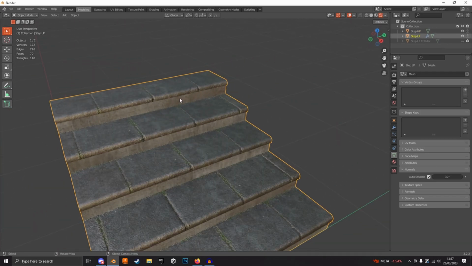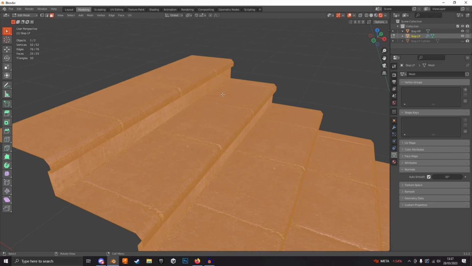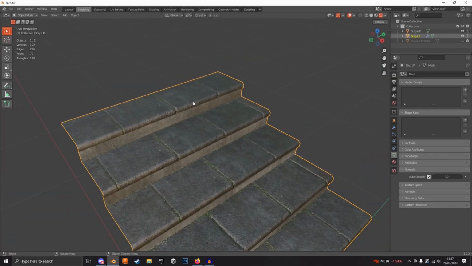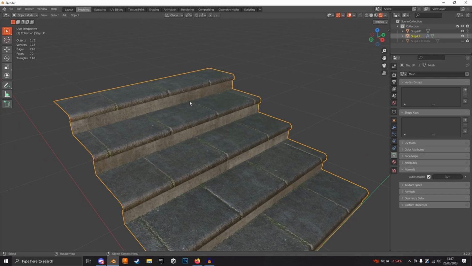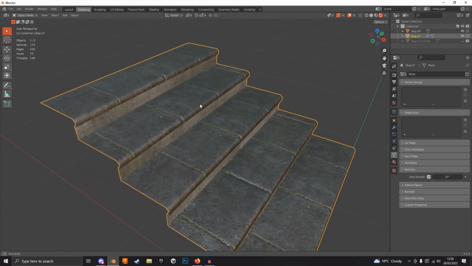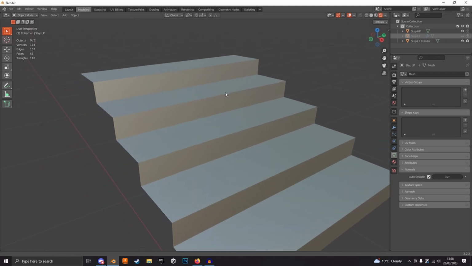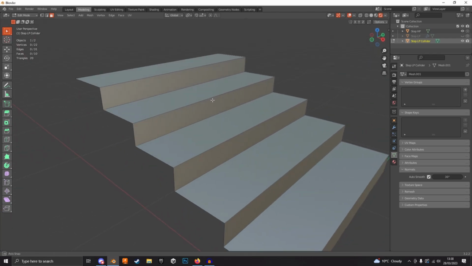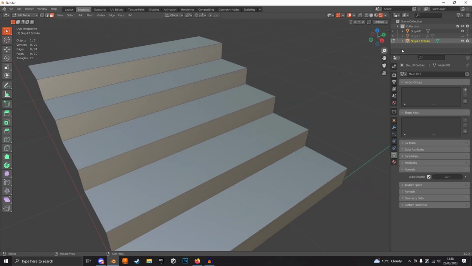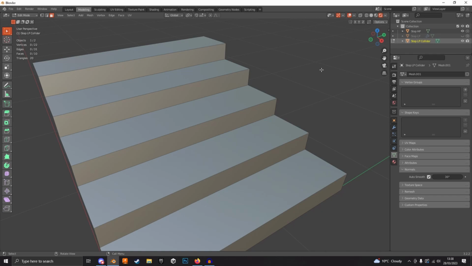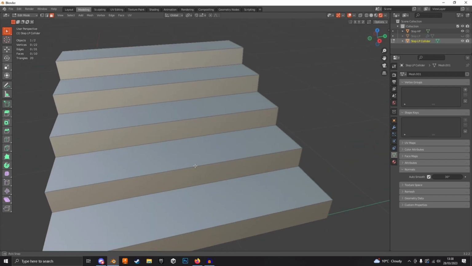The other thing, to make things even better, what I would do is I would make a simple collider for this as I'm making the steps. The more complex a collider, the more performance it's going to use. So what I do is when I'm making these steps, I model these like this. That's 20 polys. There's my collider. I will name it step collider, as you can see. I will then make a copy of it, and then on the copy I will add my loop cuts on the treads, pull back the faces to make them recess.